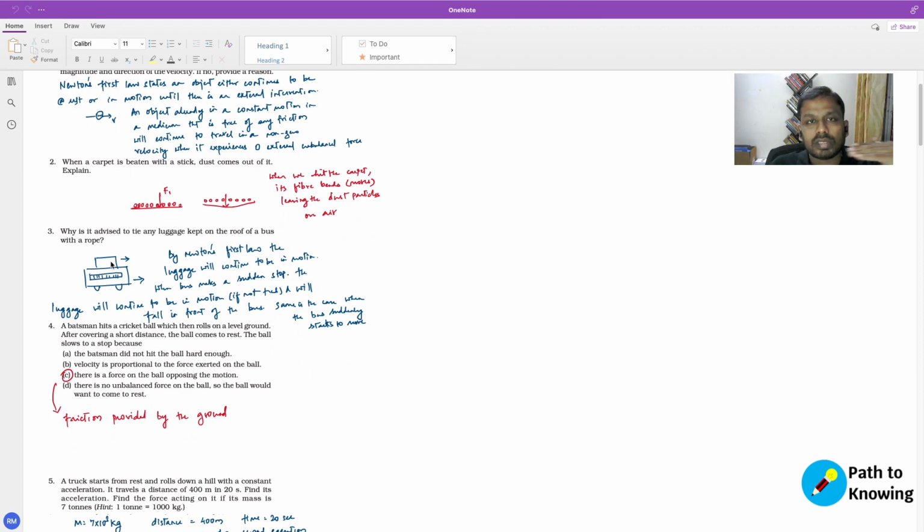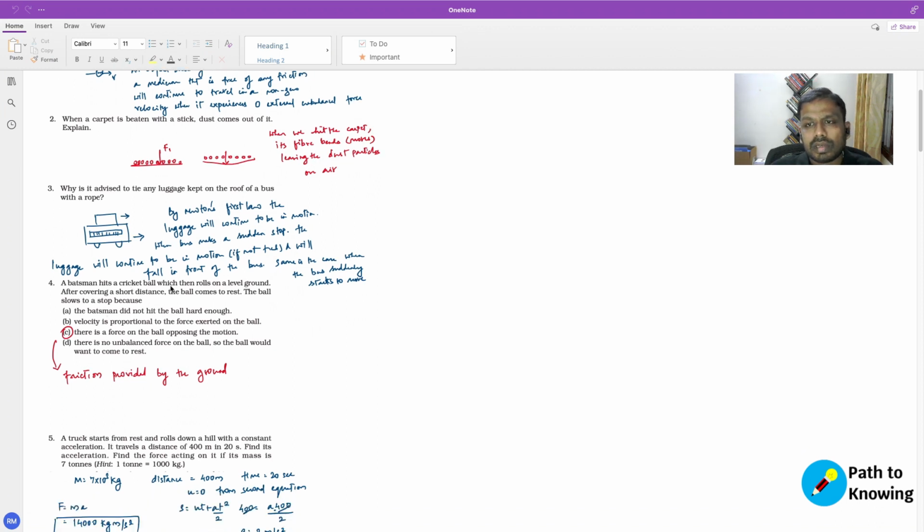So the same is the case when the bus is moving and you have kept the object on the top. Both of them are in motion, and when the bus suddenly comes to a stop, the luggage on top of the bus will continue to move, which means that it will fall in front of the bus, right? If at all the bus has come to a sudden halt. So that is Newton's first law, and that is the reason you need to either increase the friction between the luggage and the bus, or tie it. The safer way is to tie the luggage so that it doesn't move.